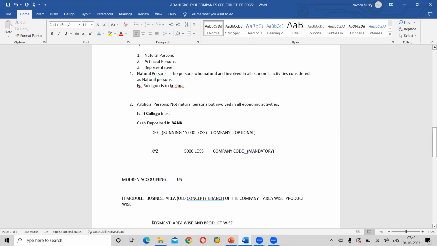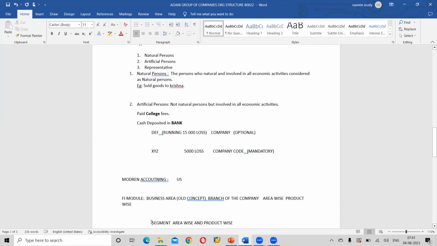But this is a new concept. Most of the companies from 2015 until 2021 were not using business areas in their SAP. But from 2021, in the projects I saw, they have started using business areas as well as segment in their reporting.